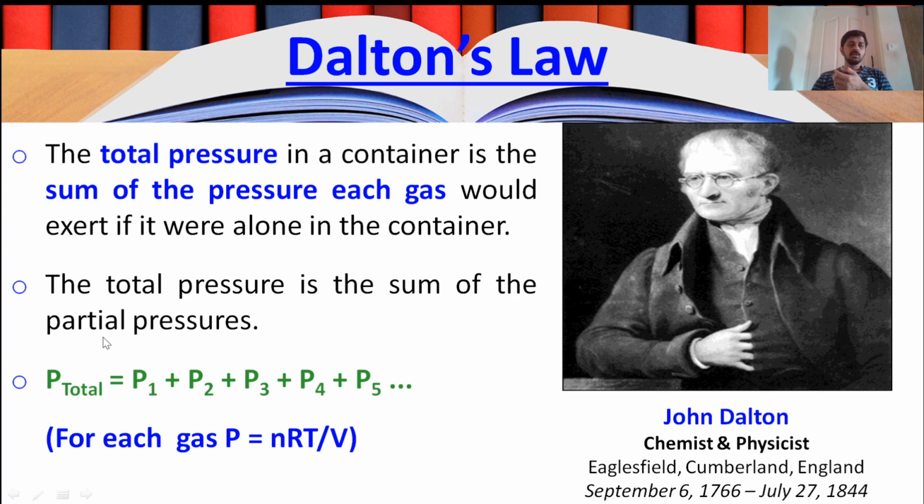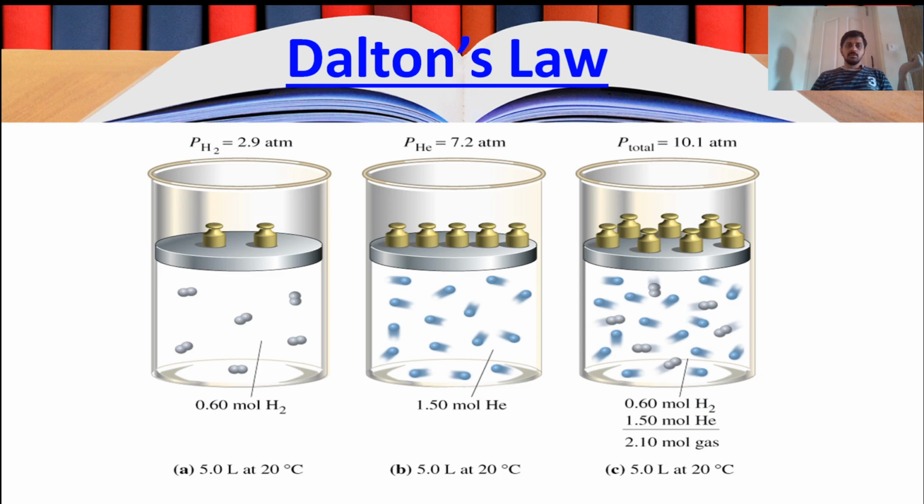So you can see the mathematical expression, total pressure is equal to P1 plus P2 plus P3 plus etc. So for each gas, the ideal gas relation should be valid. We will derive that later. So it was from the physicist and chemist John Dalton from England. So this is the explanation.